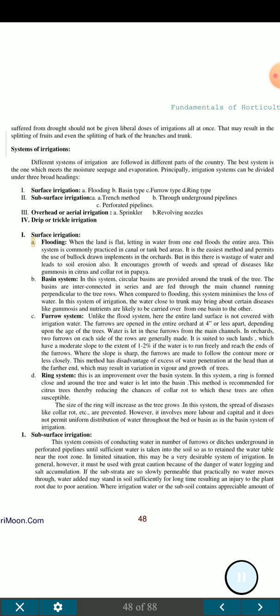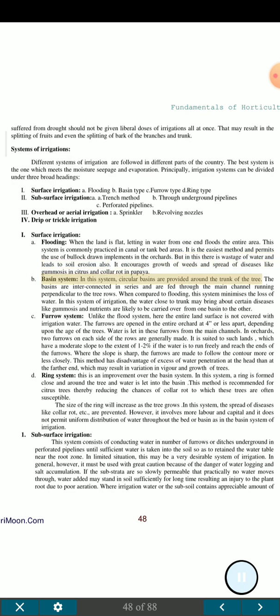Surface irrigation. A. Flooding. When the land is flat, letting in water from one end floods the entire area. This system is commonly practiced in canal or tank bed areas. It is the easiest method and permits the use of bullock-drawn implements in the orchards. But in this there is wastage of water and it leads to soil erosion also. It encourages growth of weeds and spread of diseases like gummosis in citrus and collar rot in papaya.